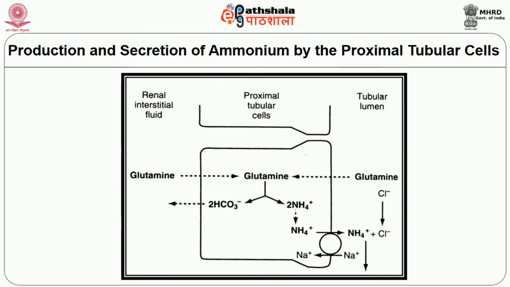The bicarbonate ion is transported across the basolateral membrane along with the reabsorbed sodium into the interstitial fluid and is taken up by the peritubular capillaries. For each molecule of glutamine metabolized in the proximal tubule, 2 ammonium ions are secreted into the urine and 2 bicarbonates are reabsorbed into the blood. The bicarbonate generated by this process constitutes what is known as the new bicarbonate.